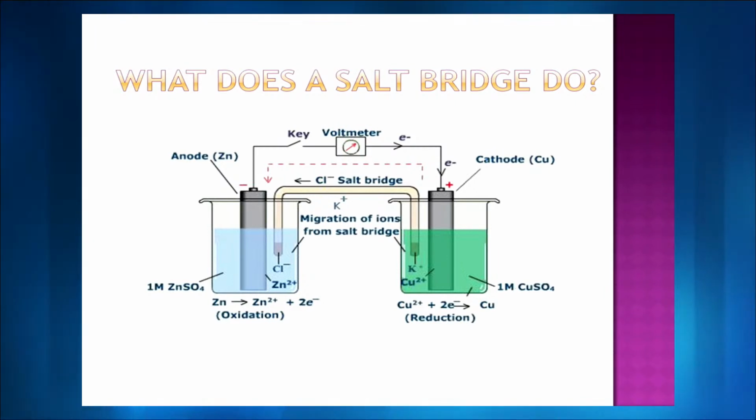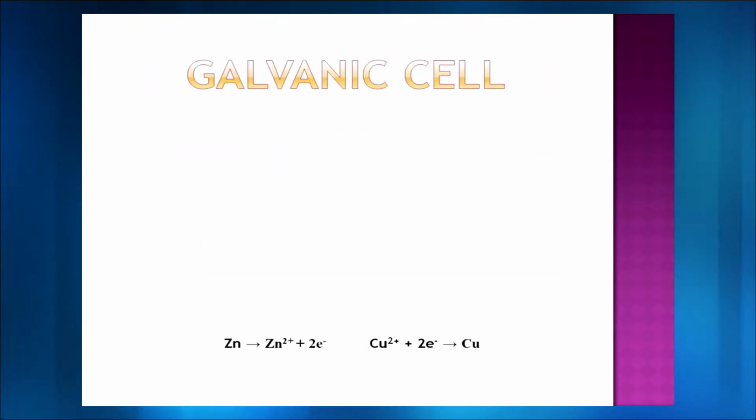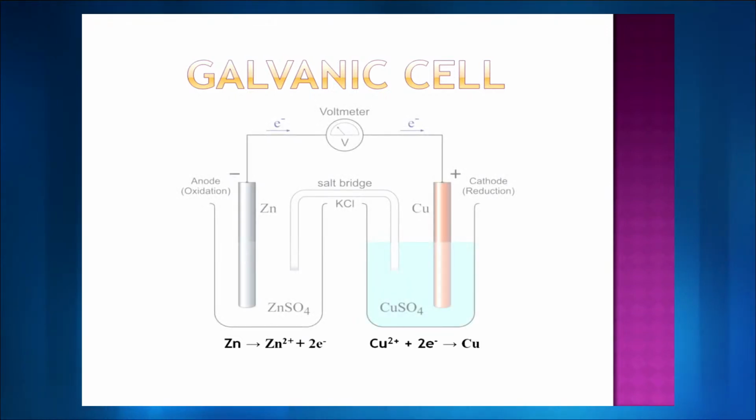And how are we monitoring that? We are monitoring it through the voltmeter, and you can very clearly see how the electron is moving from the left container to the right container. So a salt bridge comes as a savior here and it flows from left direction to the right direction.